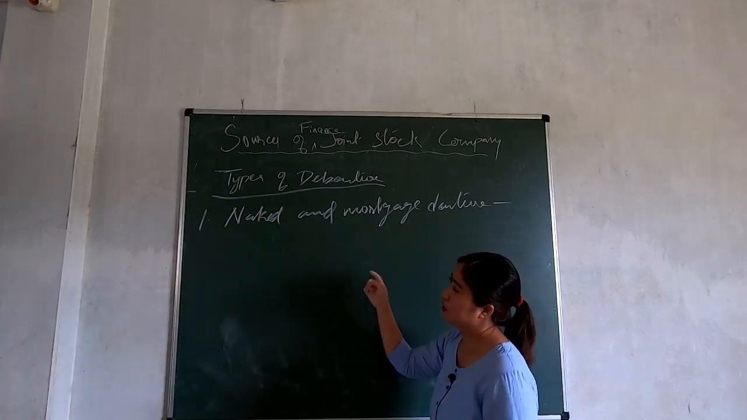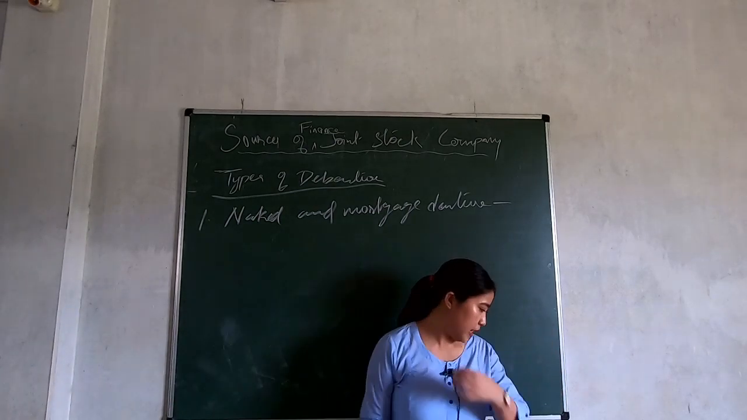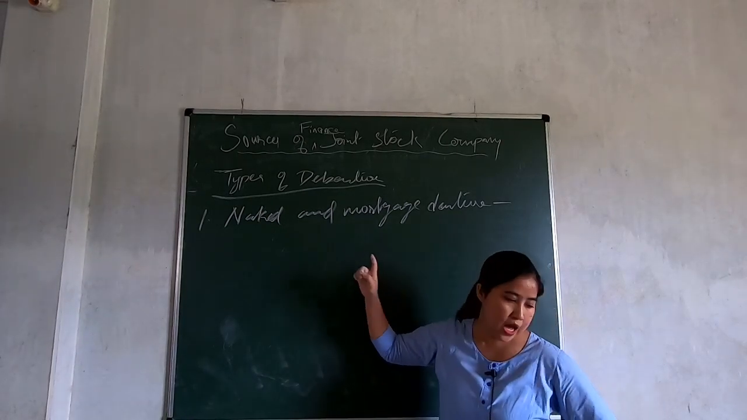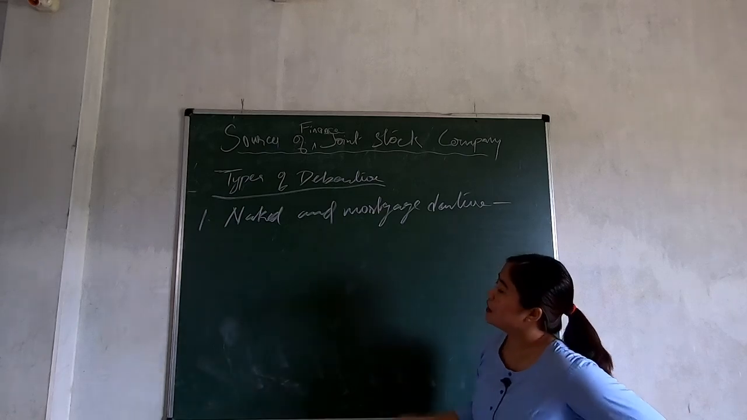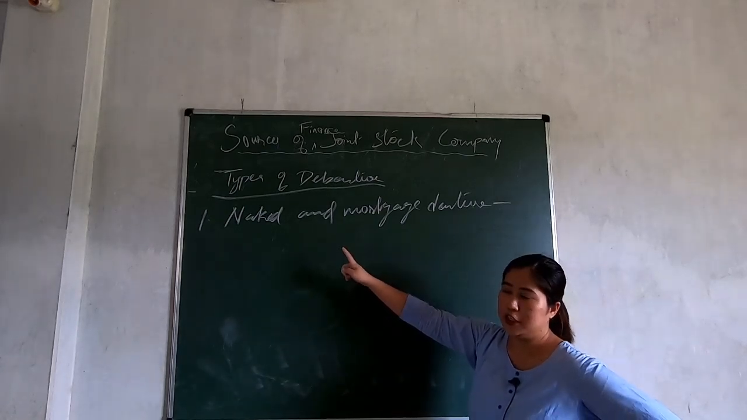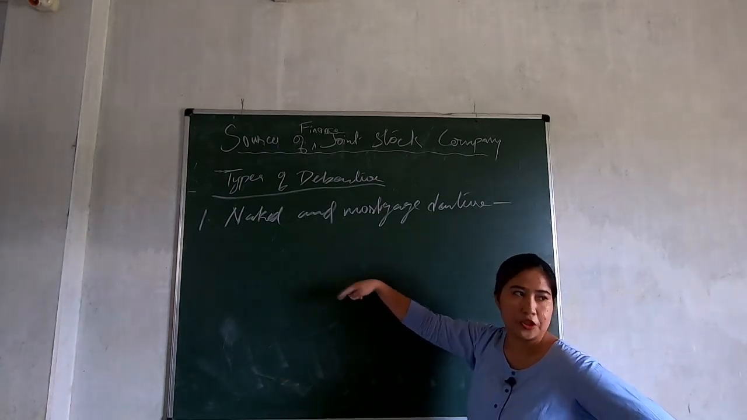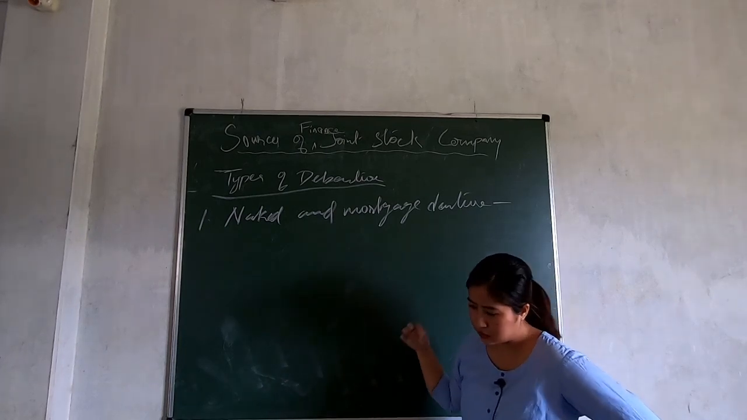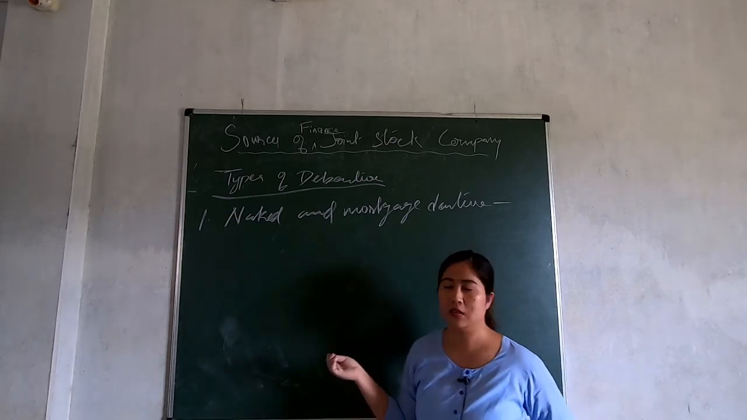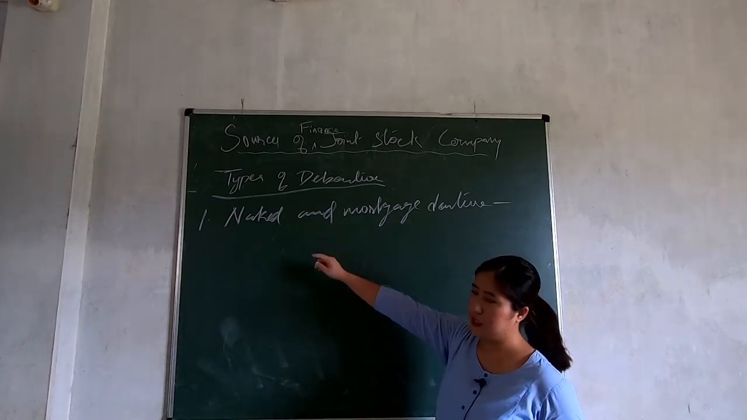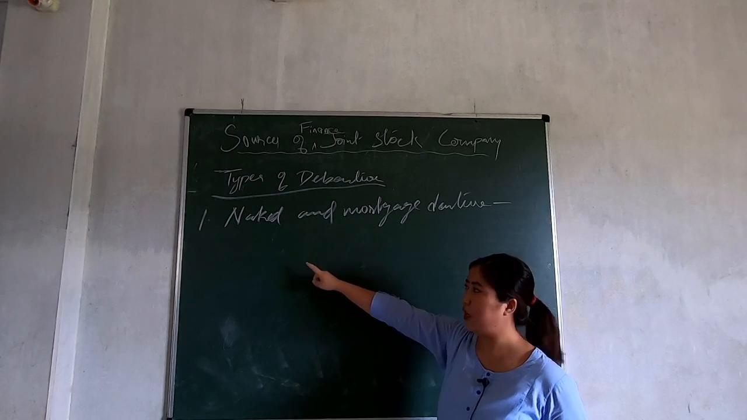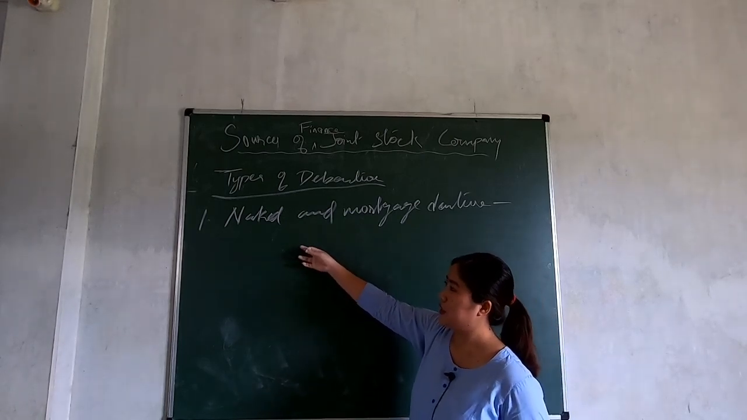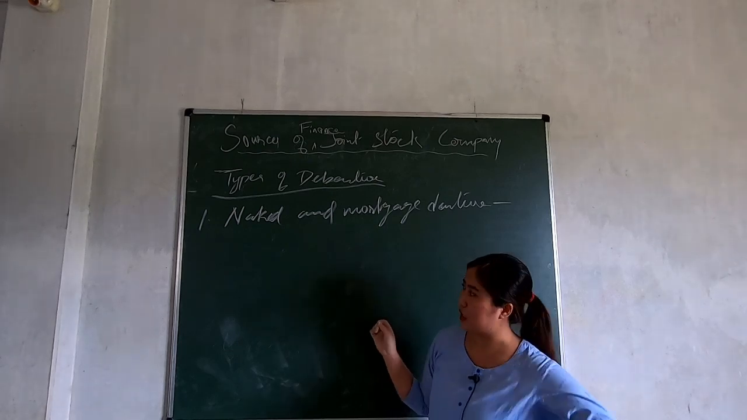So a naked debenture is also known as simple debenture or unsecured debenture. This type of debenture is issued to the debenture holder without any charge on the asset of the company. So when the company makes any default, it is very unsecured. If they make default also, the debenture holder cannot take any legal actions against the company.